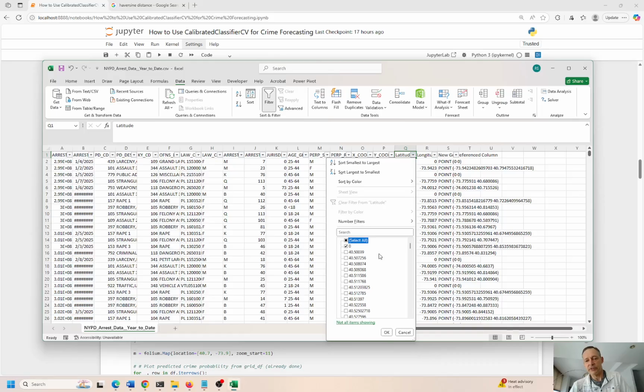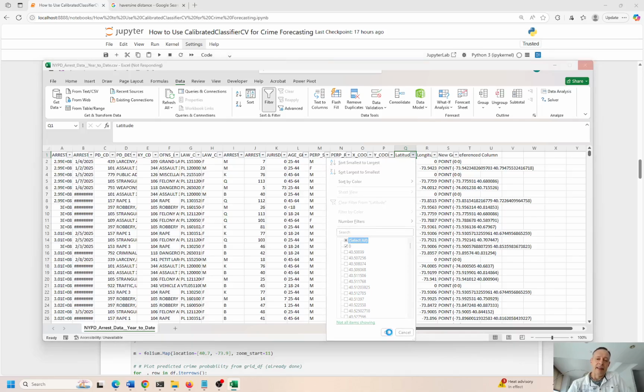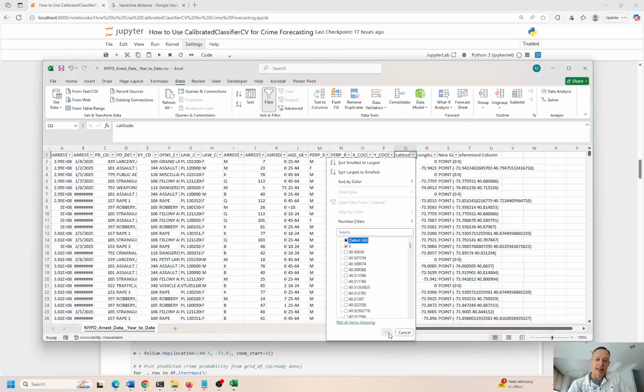Trying to count the zeros here. That's all I'm trying to do. Excel, please work with me. Please be kind. Okay, I'm not going to give up. I'm just going to wait for Excel to do whatever it needs to do.